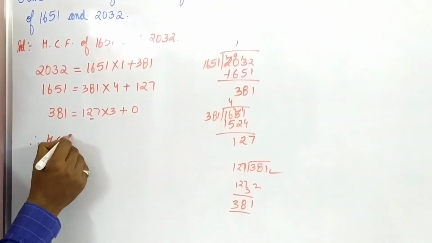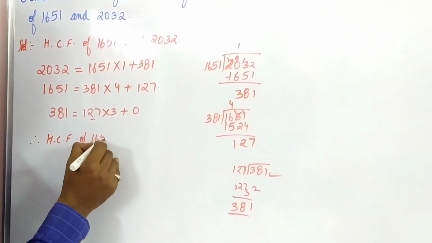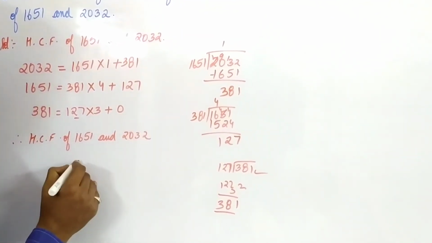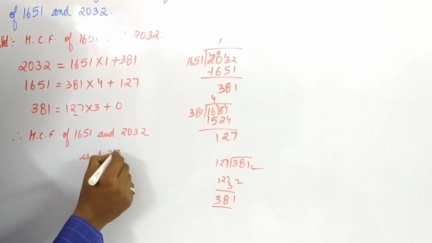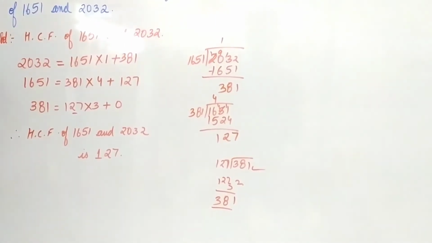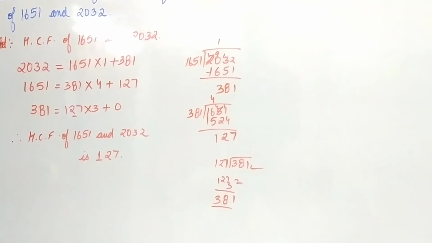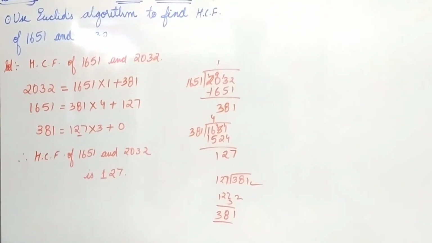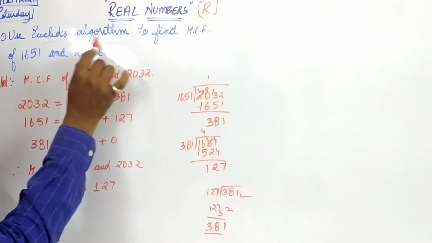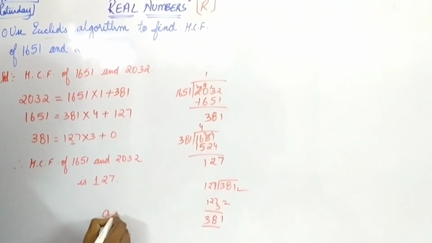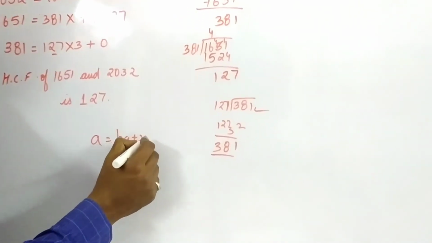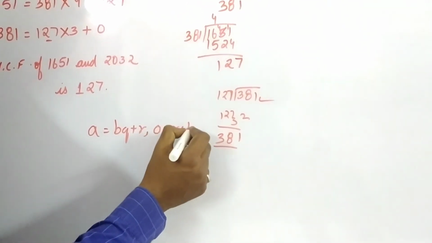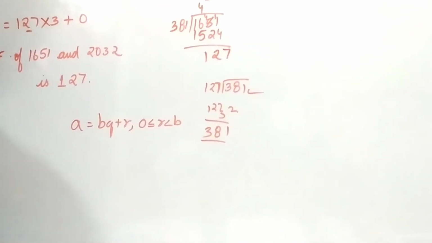Therefore, HCF of 1651 and 2032 is 127. Is this clear, students? Understood the way? That is, by the help of Euclid's algorithm, the sequence should be A is equal to BQ plus R, where 0 is less than or equal to R is less than B.